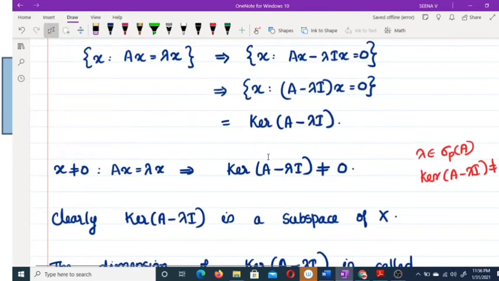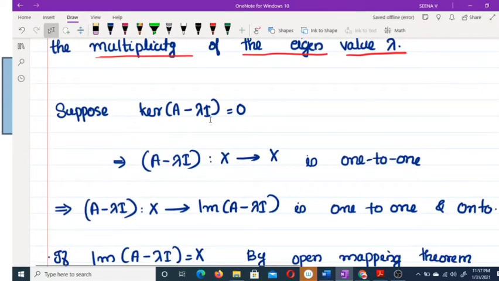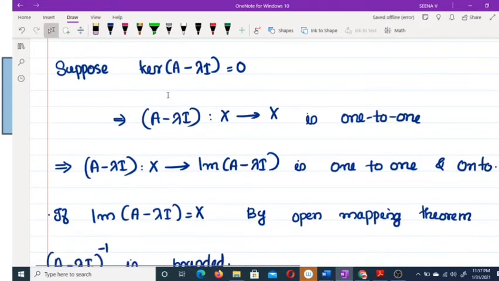Suppose now kernel of A minus lambda is not equal to 0. Suppose instead kernel of A minus lambda is equal to 0. What happened? This means A minus lambda I from X to X is one-one. So A minus lambda I from X to the image of A minus lambda is a one-one onto map.